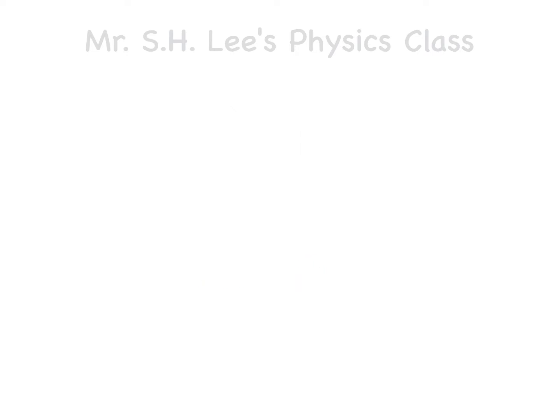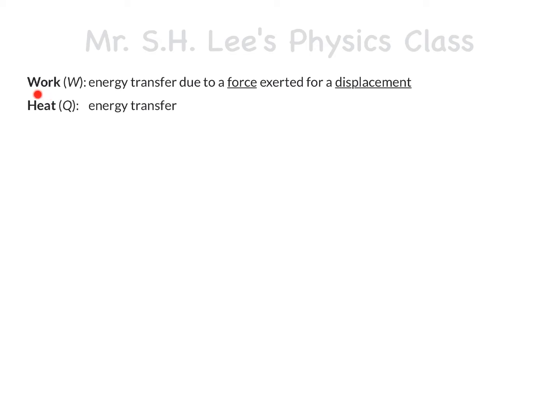You have learned in mechanics that energy can be transferred through doing work, usually represented by the capital letter W in calculations. It basically involves exerting a force over a displacement. But this is not our focus today. Here we focus on another type of energy transfer called heat, usually denoted by the capital letter Q in calculations.